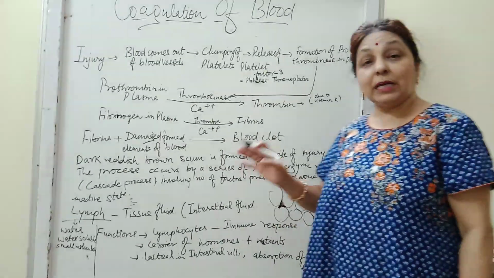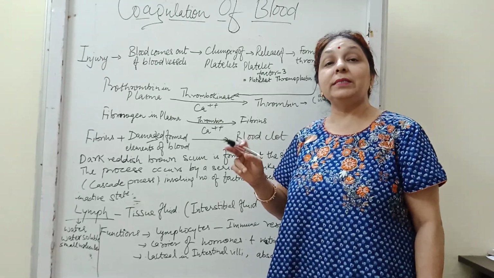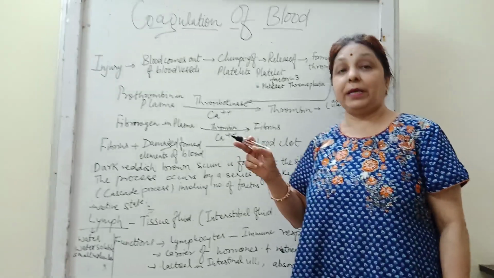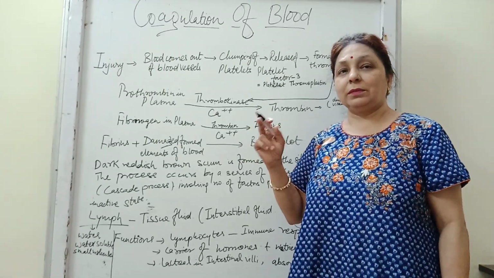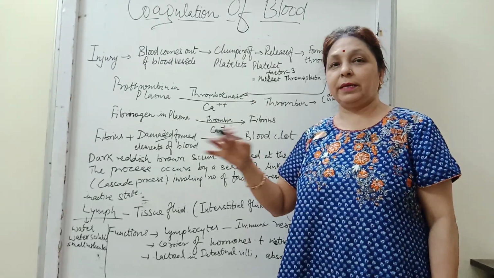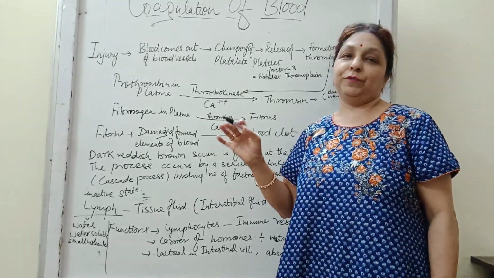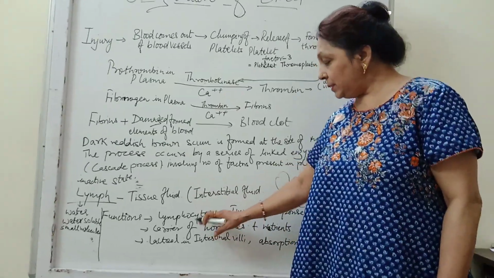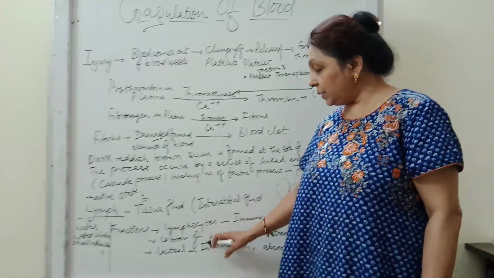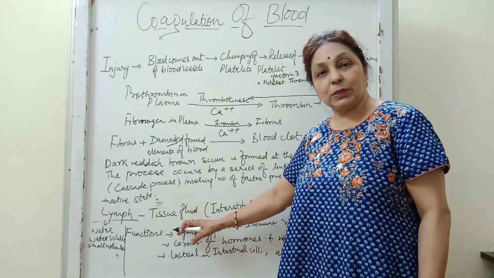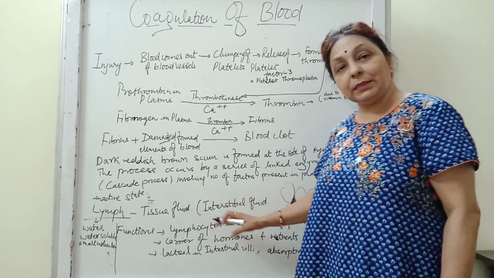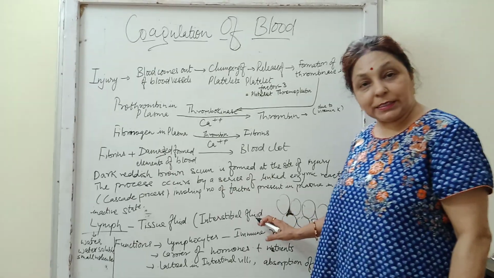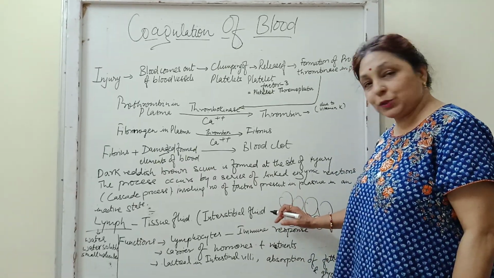The lymph flows in its own vessels called lymphatic vessels, and it is drained later into the veins, and then it reaches the heart, and from the heart it is given to the lungs for purification. Lymph is also termed tissue fluid, another name is interstitial fluid, and it is found in the tissue spaces.